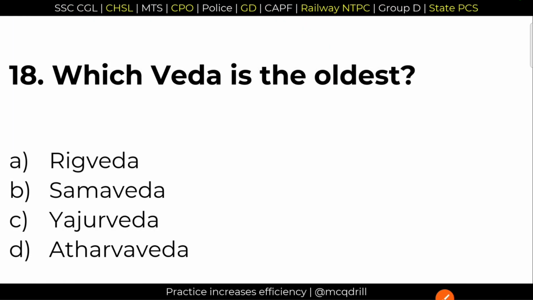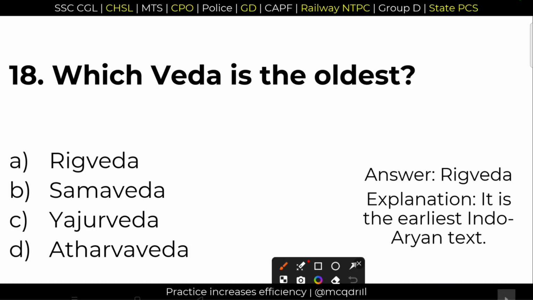18. Which Veda is the oldest Veda? Very basic question, but very important question indeed. And it is the option E, Rig Veda. Rig Veda is the oldest text. Option number E is the right answer.